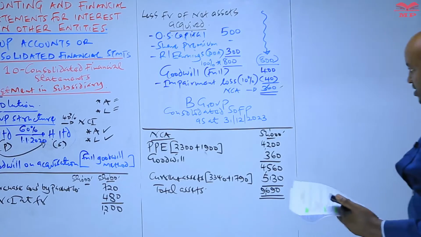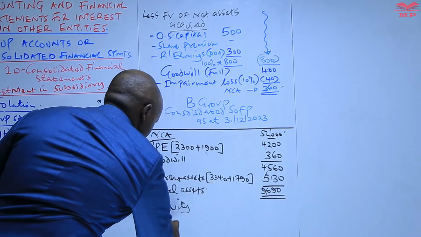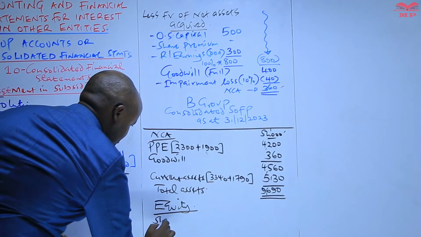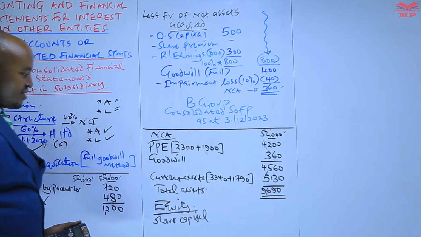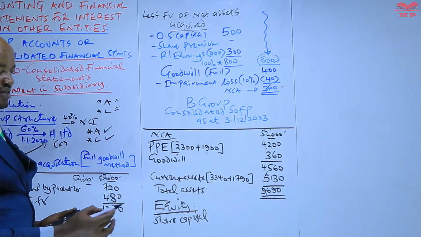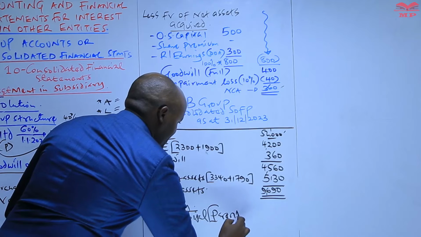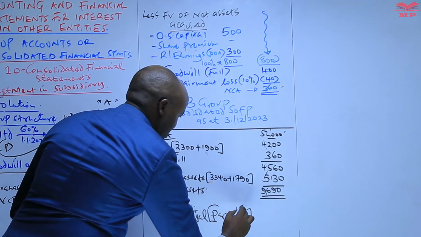We proceed and record items of equity here. So for equity, we start with the share capital. For share capital, we don't combine items of equity. Actually, for share capital, we only include the share capital of the parent company only.